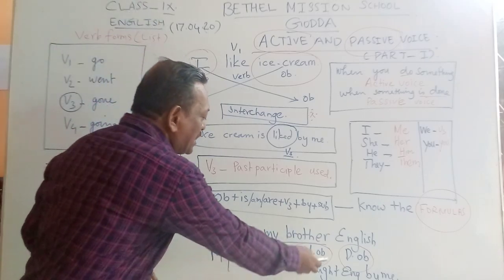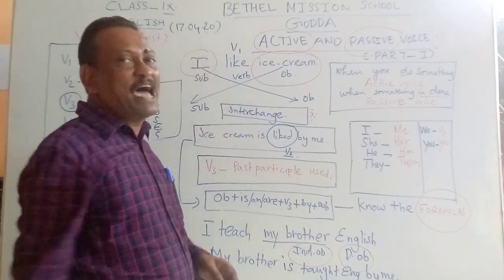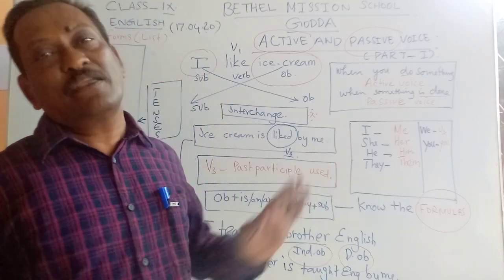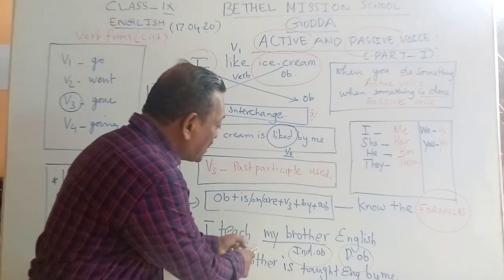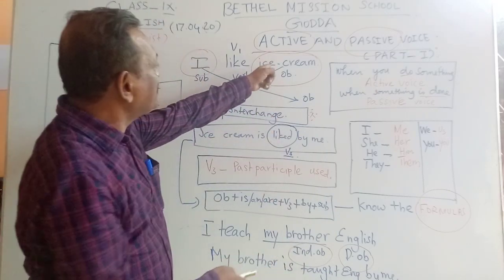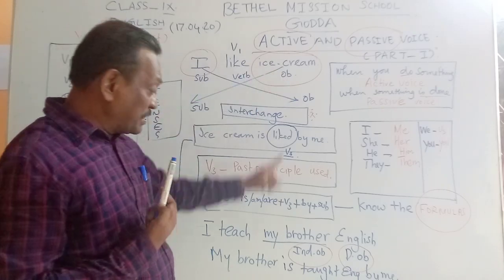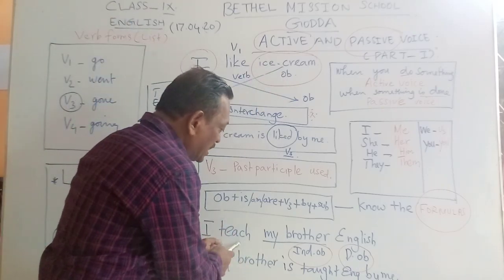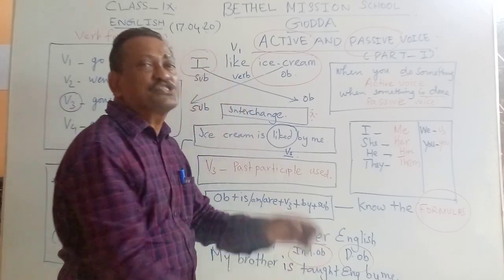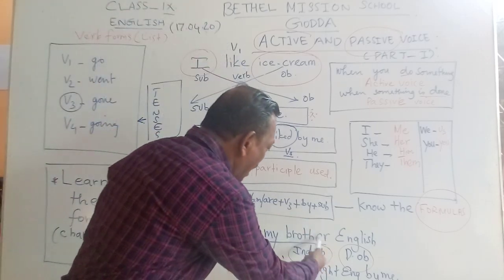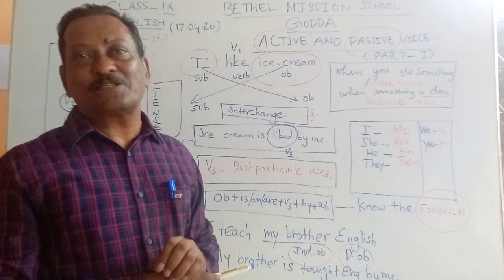So here you see an indirect object. My brother acts as the indirect object. So you find an indirect object here, whereas here you don't find an indirect object. You have only the direct object. But here, I teach my brother English. So my brother acts as an indirect object.